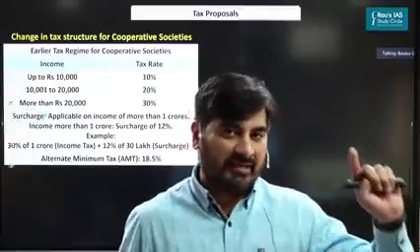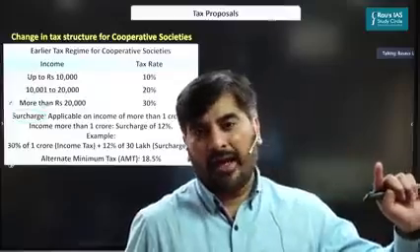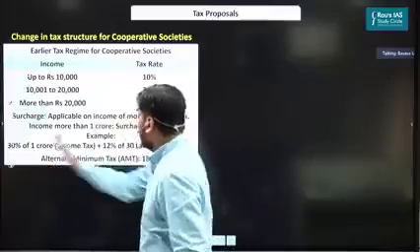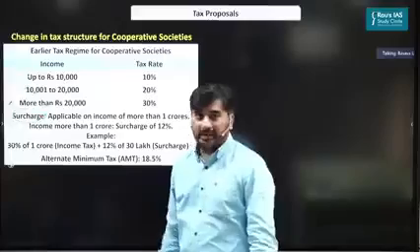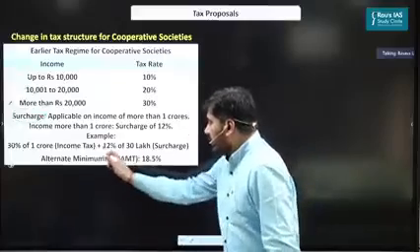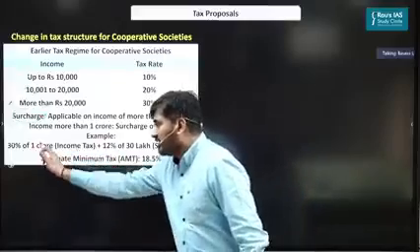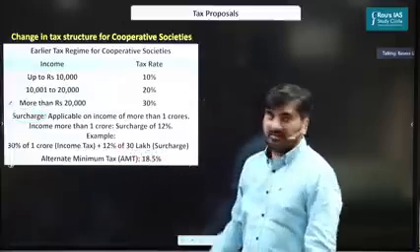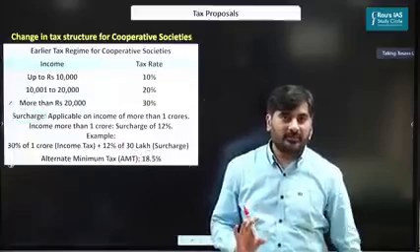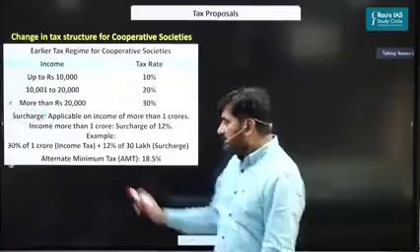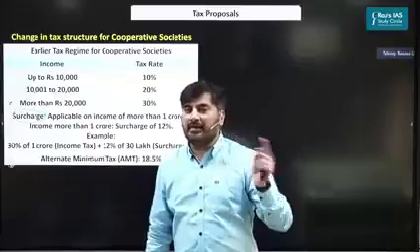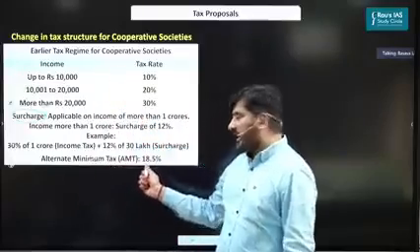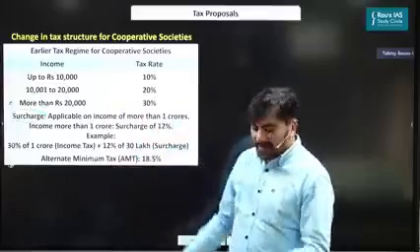For example, let's say the annual income of a cooperative society is 1 crore. So 30% of 1 crore, it will pay as income tax. Let's convert how much income tax it is paying. 30% of 1 crore is 30 lakhs. So 12% of 30 lakhs, it is to pay as surcharge. Are we clear on this? Apart from that, see, I've discussed minimum alternate tax, MAT. Similar to that, cooperatives pay alternate minimum tax of 18.5%. So this was the earlier tax regime.